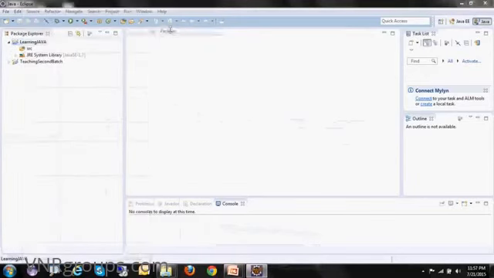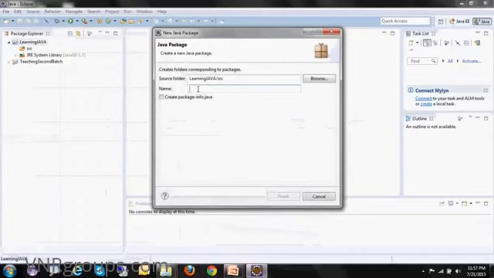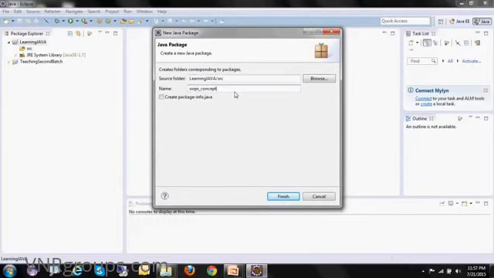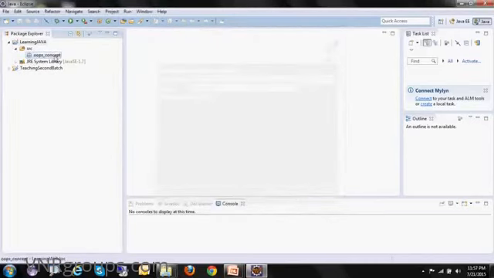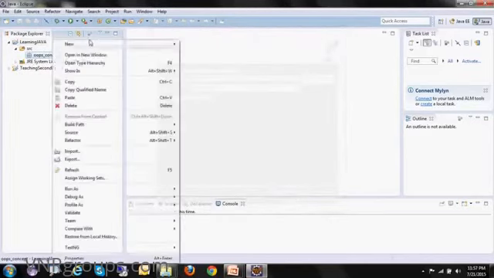Let me create one package inside it. I'll name it oops_concept. The naming convention for a package is all small letters, and two words are separated using underscore or dot. So I'm using underscore here. Click finish. So the package got created.